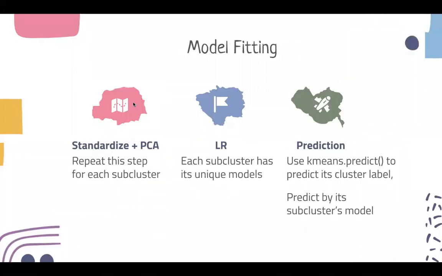So for the model fitting, we will first standardize the dataset and use PCA to reduce dimensions. And we will build a logistic regression model for each subcluster and for the whole dataset. To predict an unknown data point, we will first use k-means predict to predict the clustering label, and then we will use the corresponding logistic regression model to predict the target variable, severity.